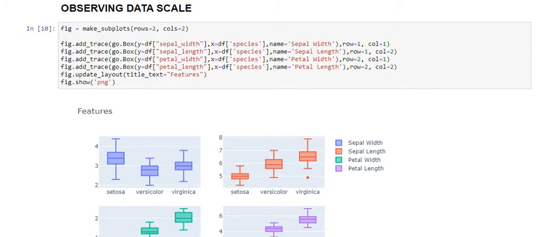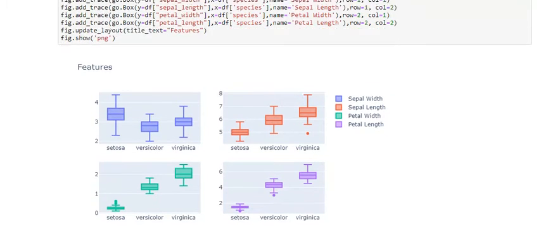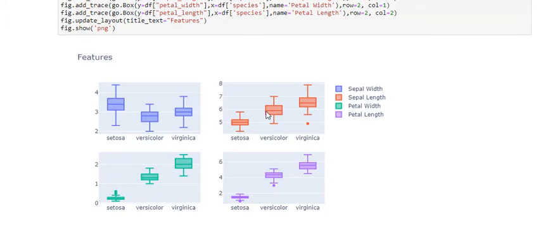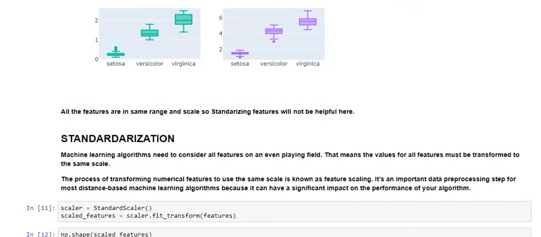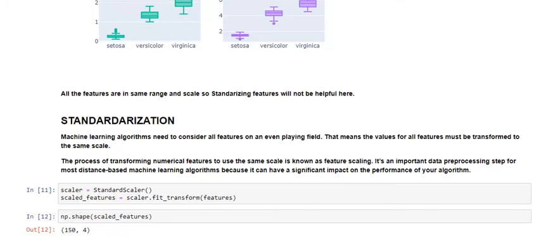Here the data scale is observed. All the features are observed individually to see whether there is a difference of scale or not. Here you can see that all features are in the same scale or range, so we don't need standardization here. But still I perform standardization, for the sake of argument, to see whether standardization helps in all cases or not.